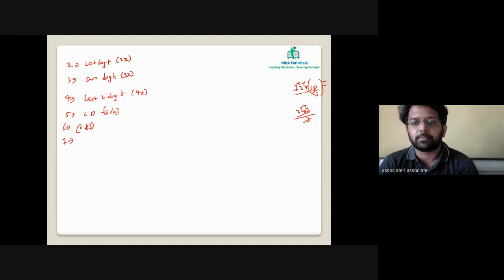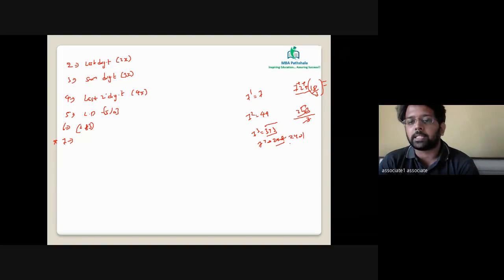Next is 7. Now 7 is a prime value. All the prime numbers will give you a concern. Let's take all the powers of 7. 7 raised to 1 is 7. 7 square is 49. 7 cube is 343. 7 raised to 4 is 2401. So definitely 7 cube and 7 raised to 4 will be values which are divisible by 7.